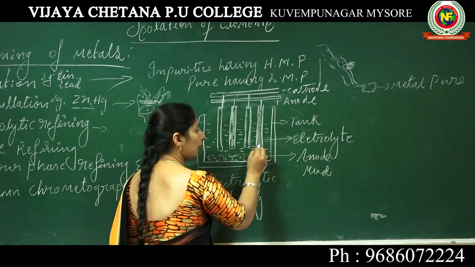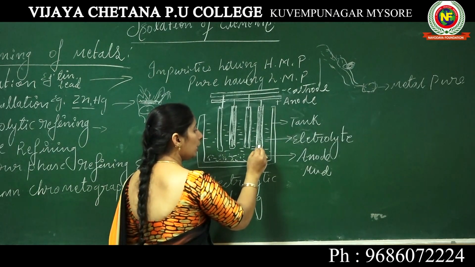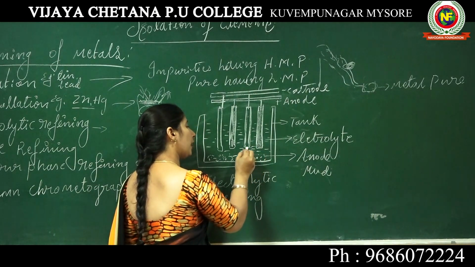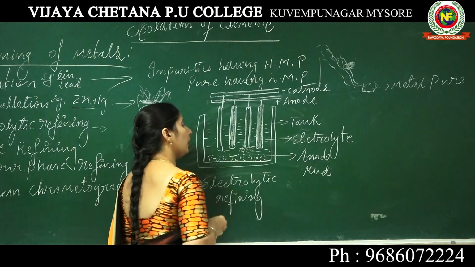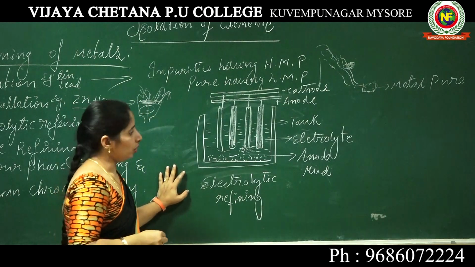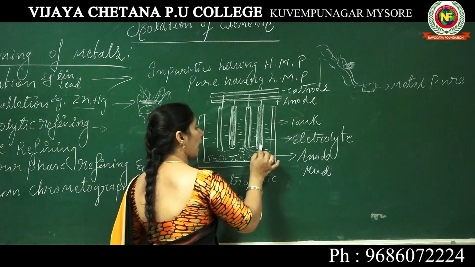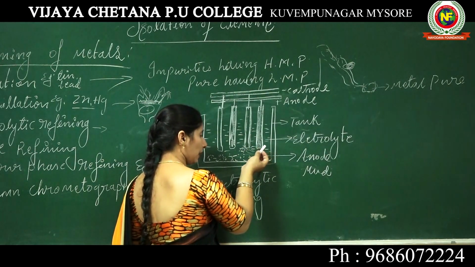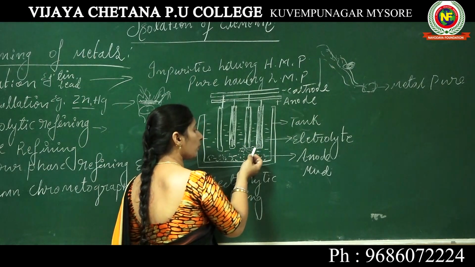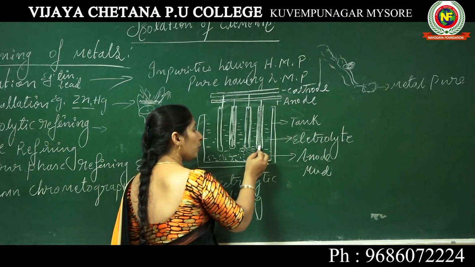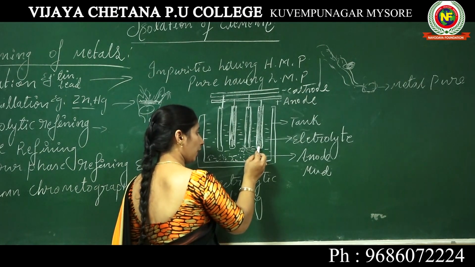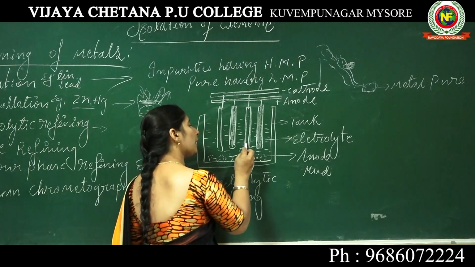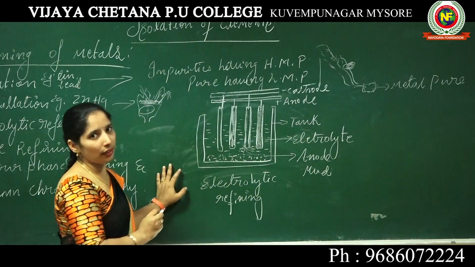The impure metal acting as the anode will get dissolved in the solution, and the pure metal will get collected at the cathode.